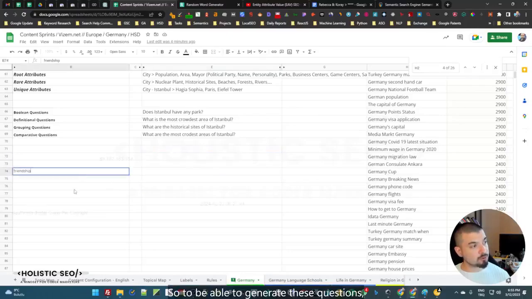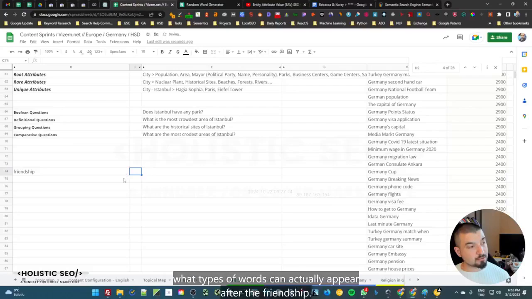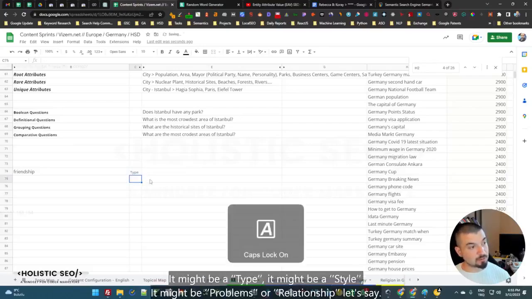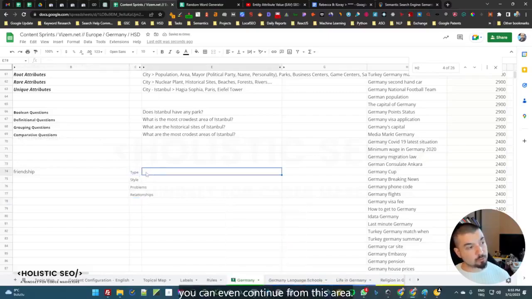To generate these questions, since we have an unnamed entity here, which is a concept, you should understand what types of words can appear after friendship. It might be a type, a style, problems or relationships, let's say. Then, after writing certain types, you can continue from this area.